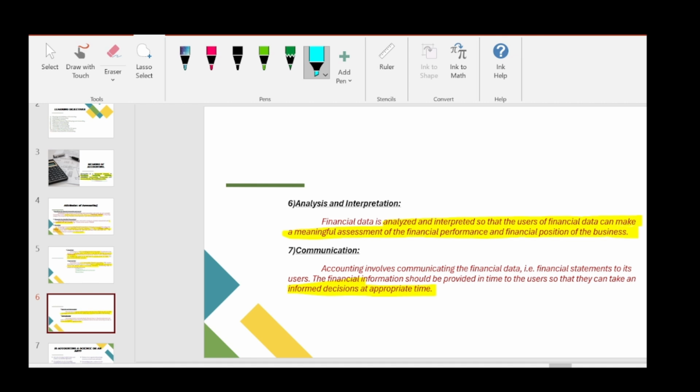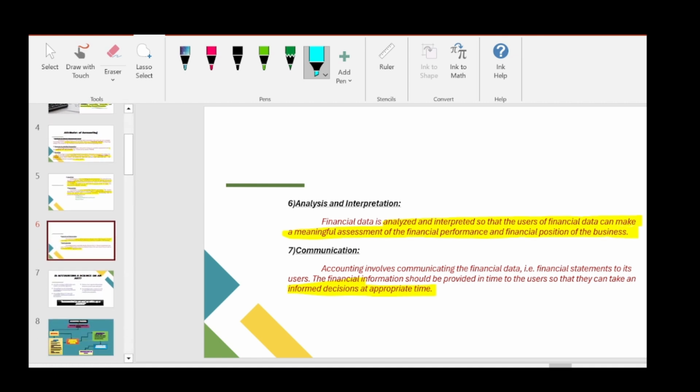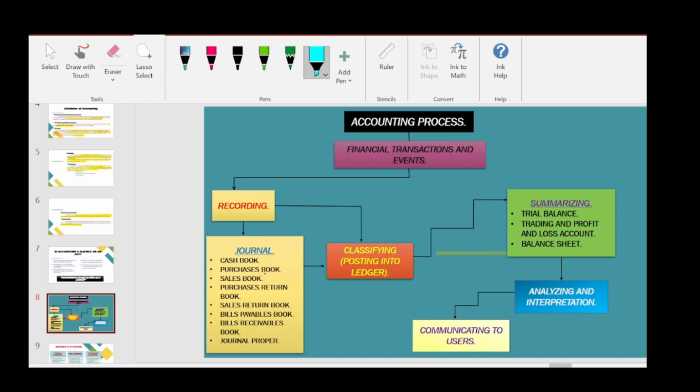So these are the seven major steps in the process of accounting. This comes under the head of attributes of accounting also. If you are clear with this, we can write the definition of accounting very clearly without any mistake. So we completed up to this in the previous video. This is the accounting process flow chart.